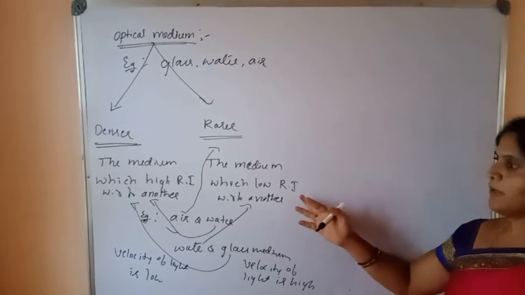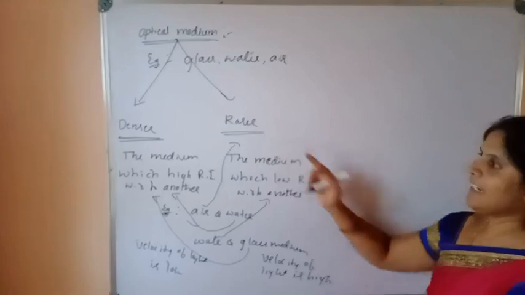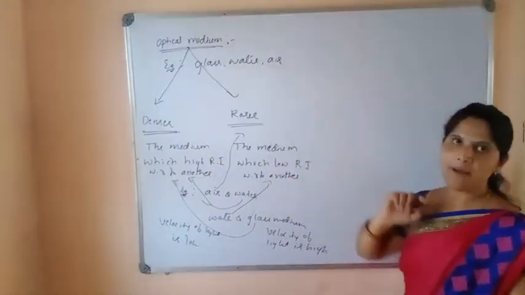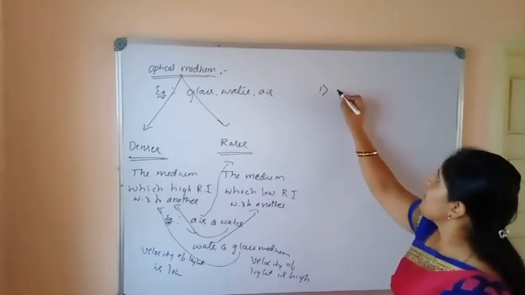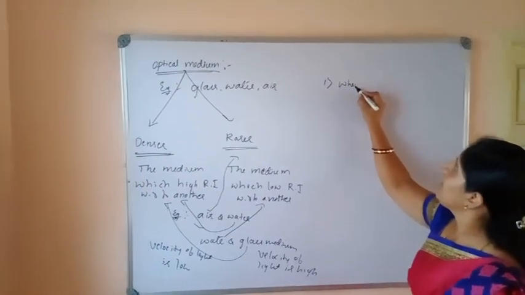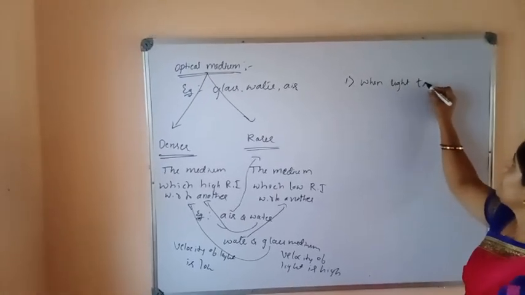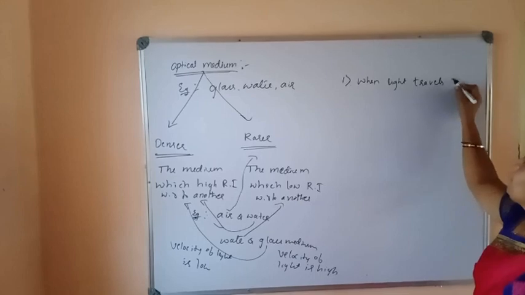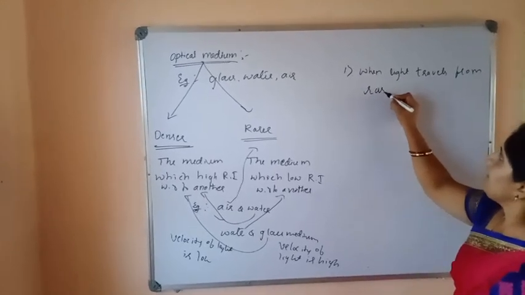So it is clear that the velocity of light is high in rarer medium and the velocity of light is low in denser medium. Let us consider two cases. The first case is when light travels from rarer to denser medium.